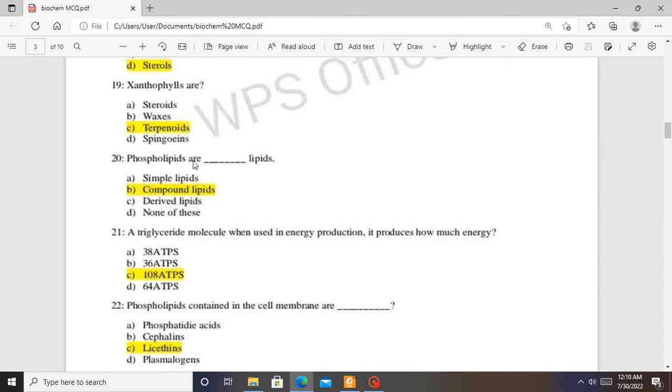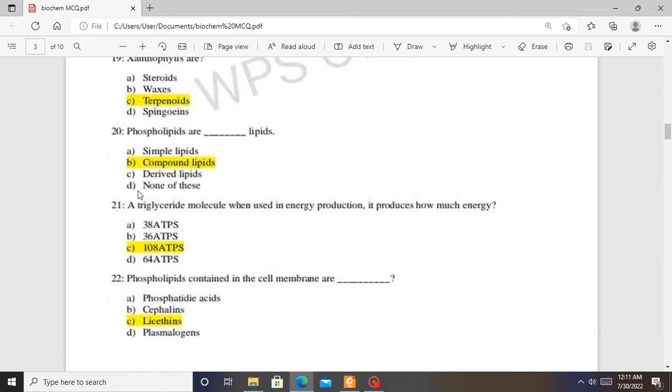Phospholipids are compound lipids. Phospholipids are compound lipids because they are made of a glycerol backbone, fatty acids, a phosphate group, and some other alcohol moiety. So question 20, the answer is B.